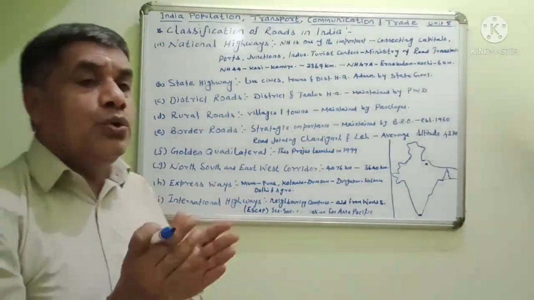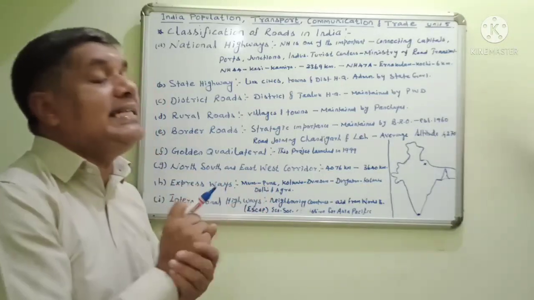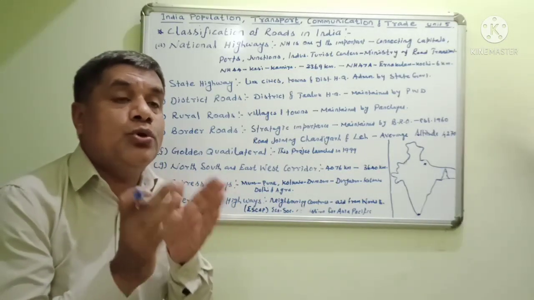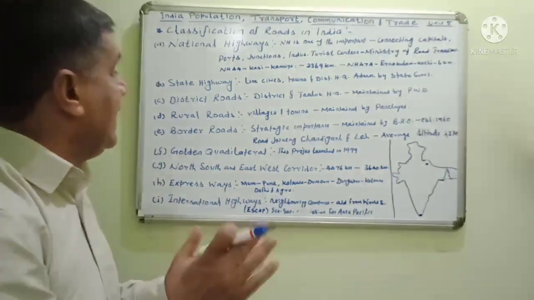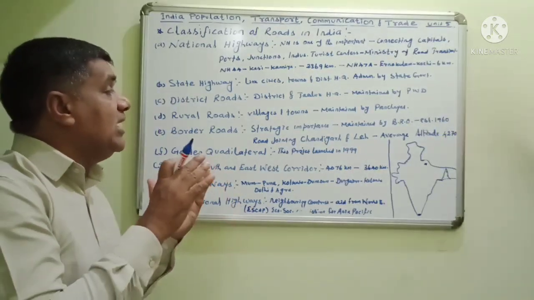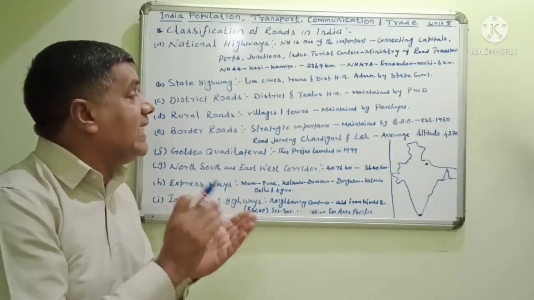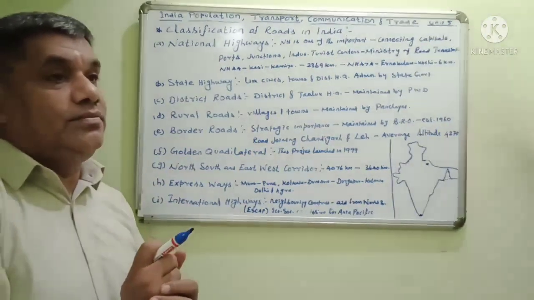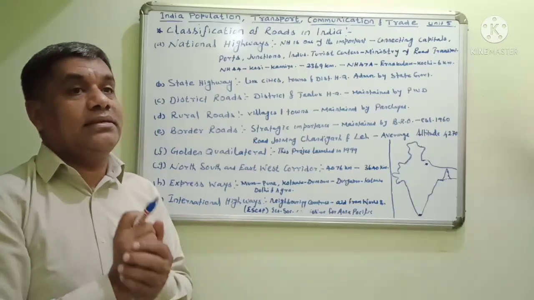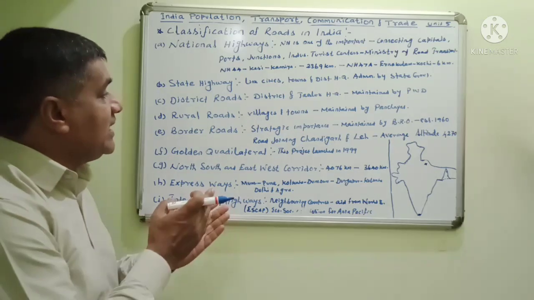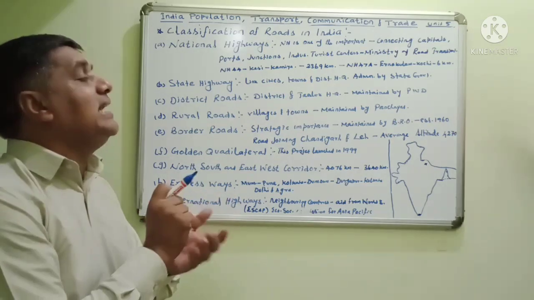The Border Roads Organization was established in 1960. Border roads join Chandigarh and Leh Ladakh.